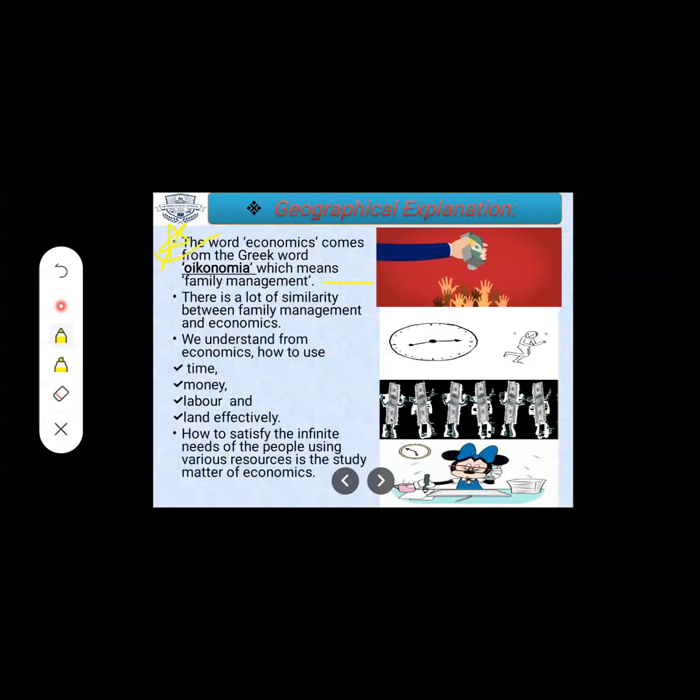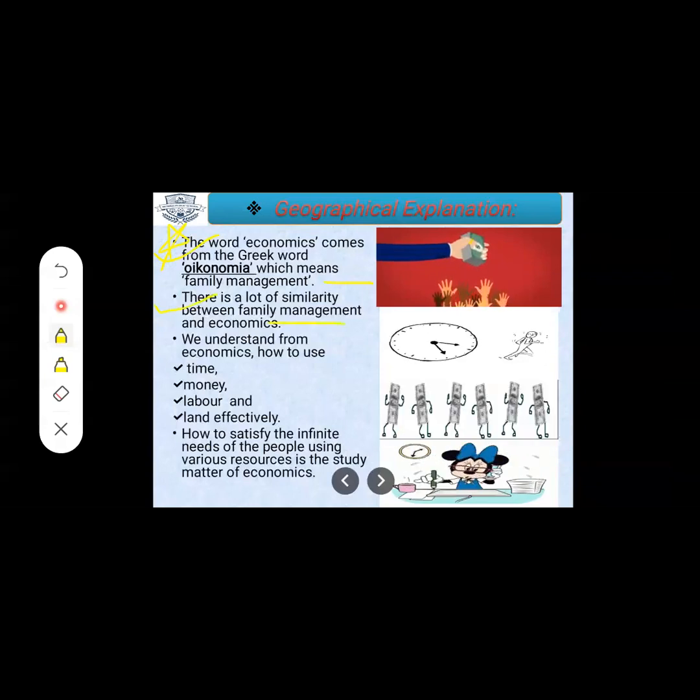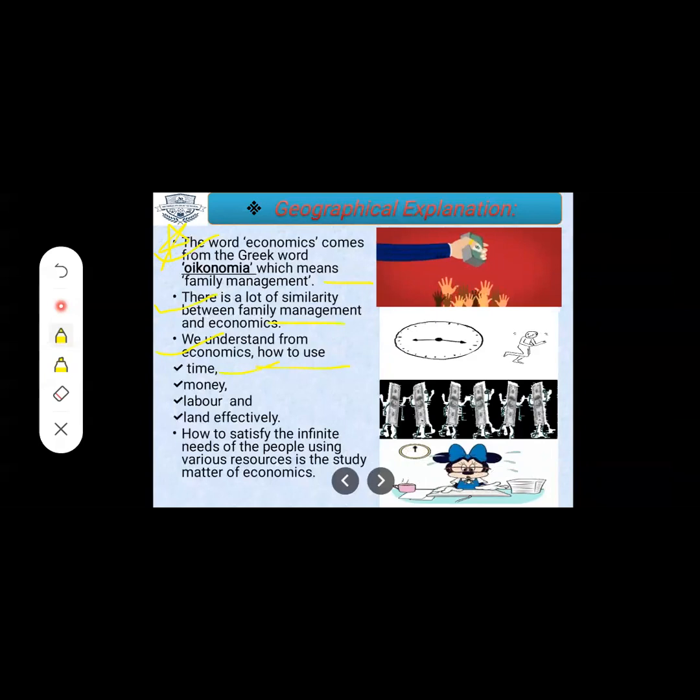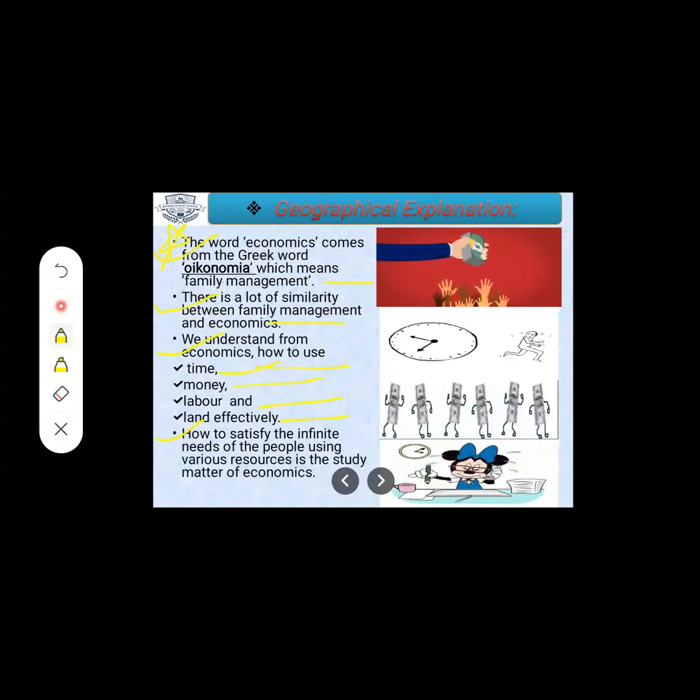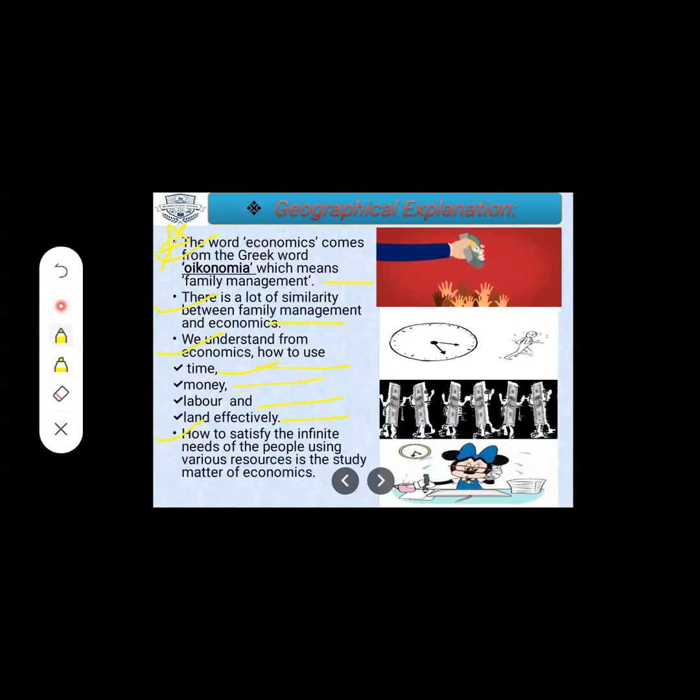There is a lot of similarity between family management and economics. We understand from economics how to use time, money, labor, and land effectively. How to satisfy the infinite needs of the people using various resources is the subject matter of economics.